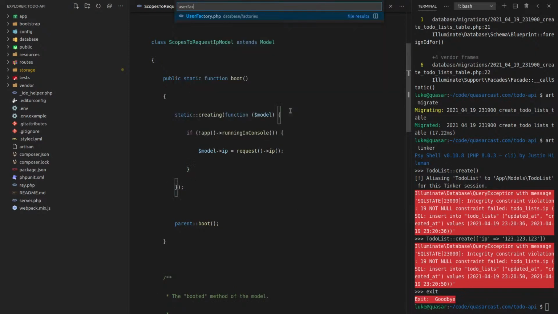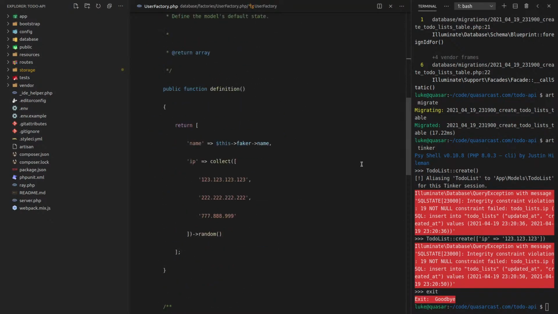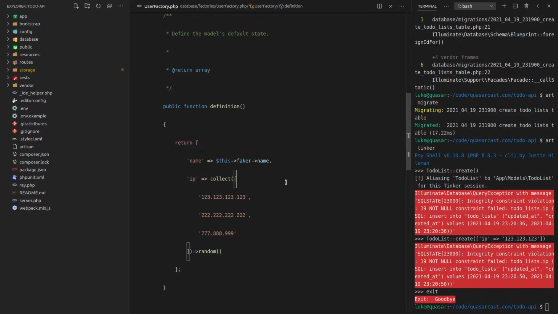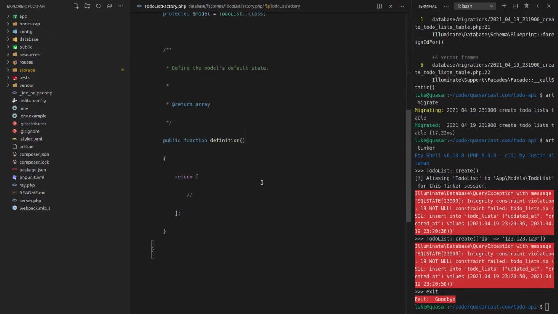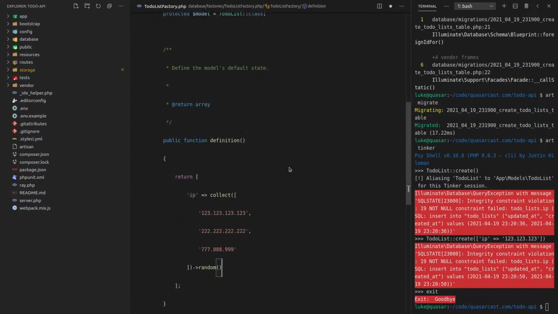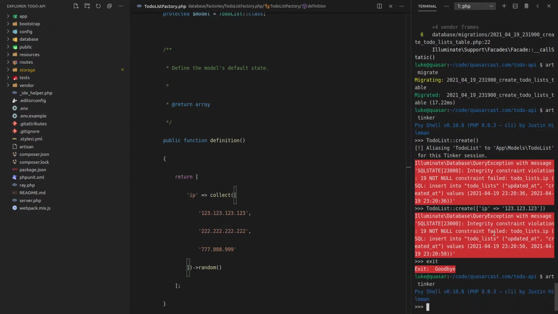So how was I doing this before? All right, so basically we were using a factory and it would automatically set one up for me. All right, so let's go down that line of thinking. We'll say to-do list factory, and I'm going to copy a bit of that code there, this IP address part. Tinker, and then let's say to-do list, and then we'll say factory, and call create on that.